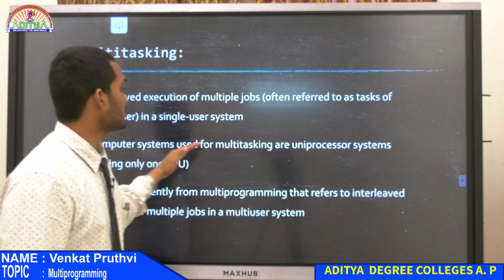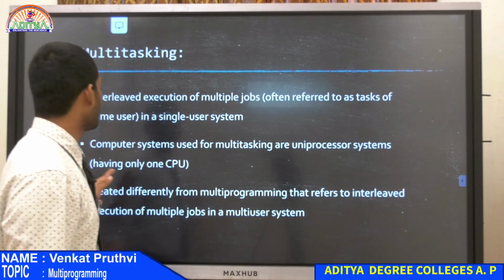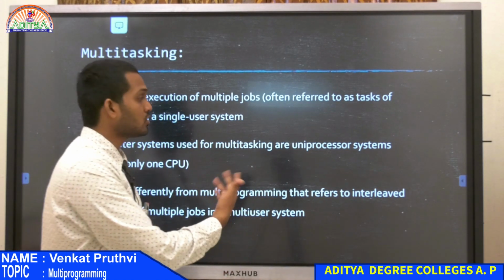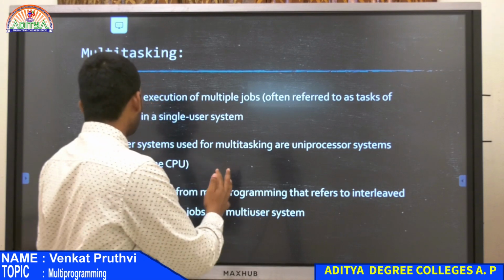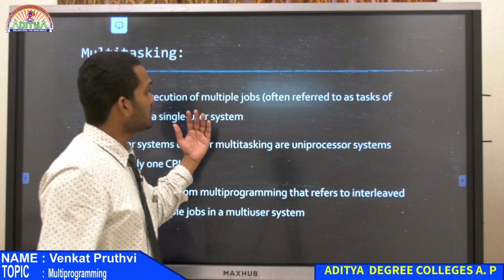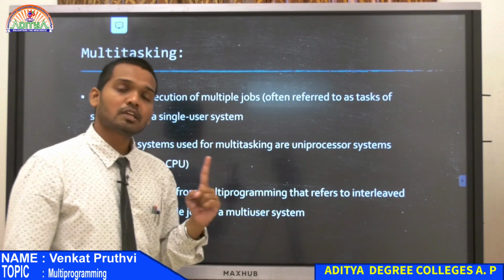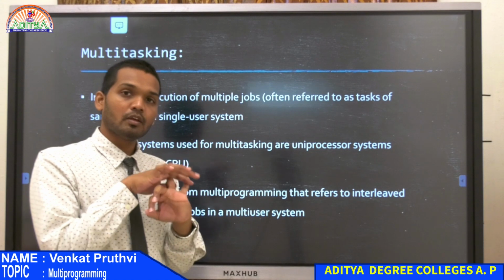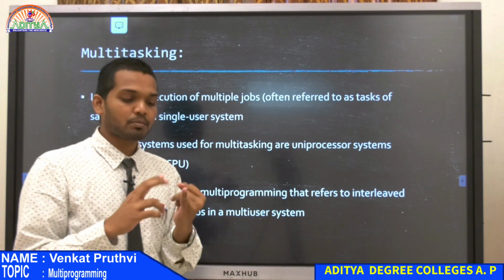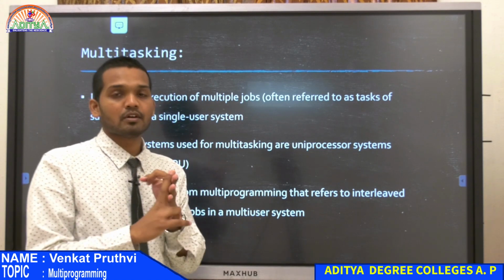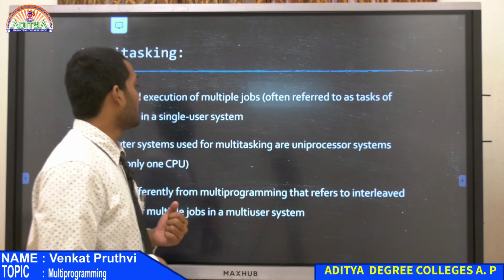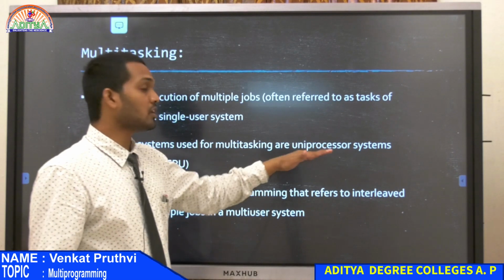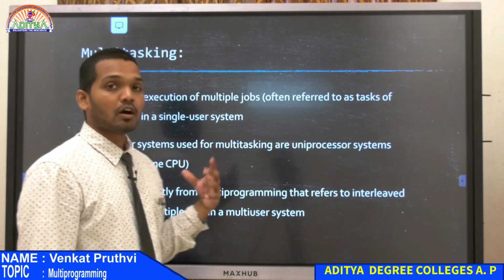Then, computer systems used for multitasking are uniprocessor, having only one CPU. We will see about it when we go to the other concepts, but let me tell you about this now. I told you that one single user is able to perform multiple tasks at the same time. I gave you an example of Microsoft Word, PDF, browser, and your music player. But this statement is saying that computer systems used for multitasking are uniprocessor systems. Then how is it possible?